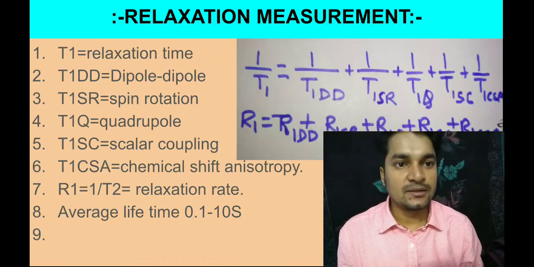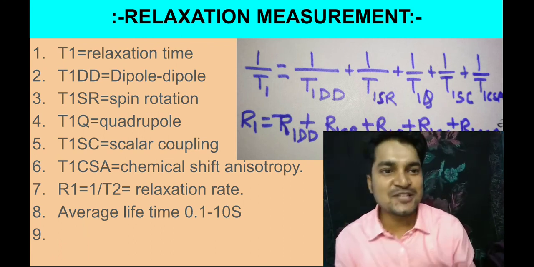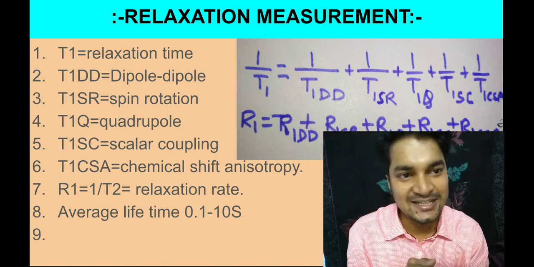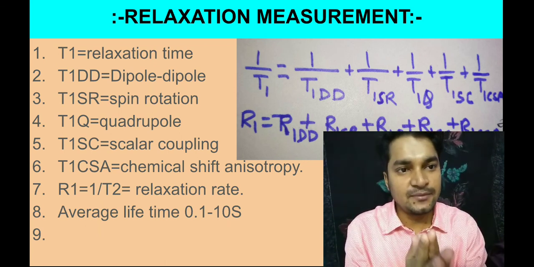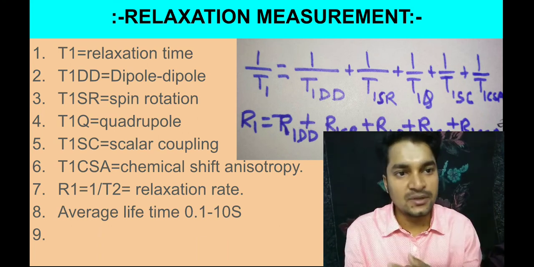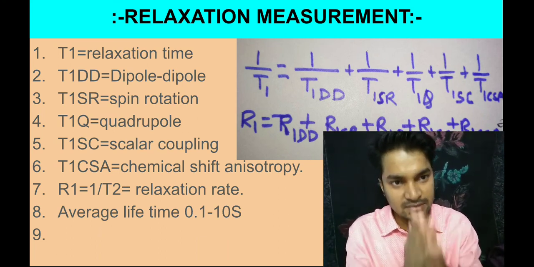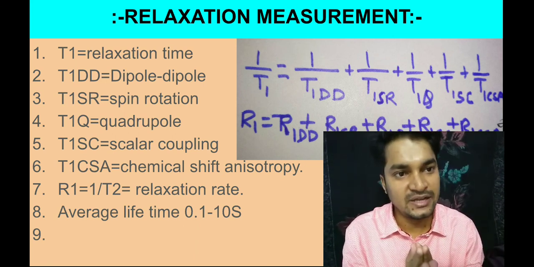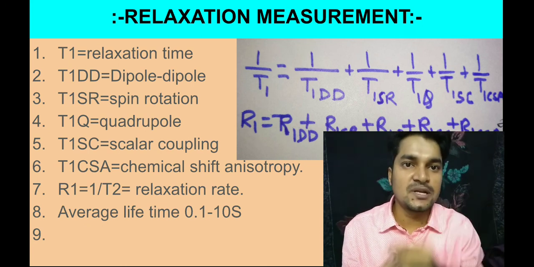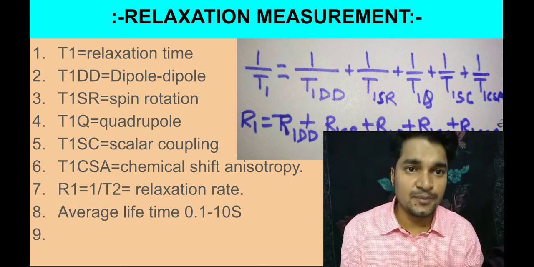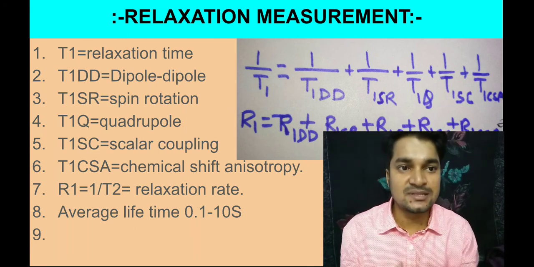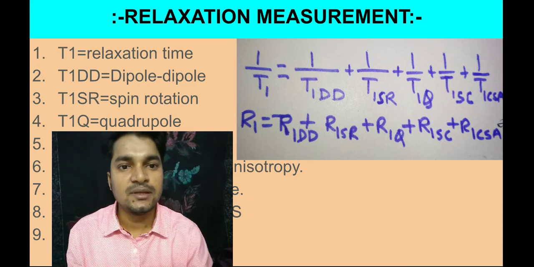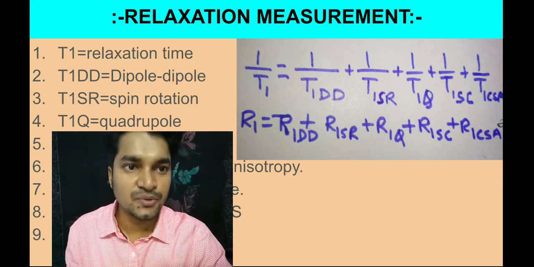Okay, come to the second. The relaxation measurement. Actually, this is very qualitative because the derivation is not there, but I have got it. If the derivation is so long, I am not going through it. If anybody needs the derivation, comment, and I will provide him or her that derivation. So that is the measurement of the relaxation process, and all the terms are given over there. It will be easier if you see these particular things. Okay, nothing more to say about this slide, so go to the next slide.